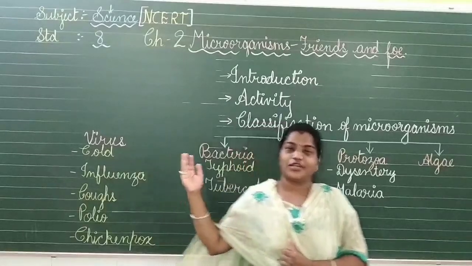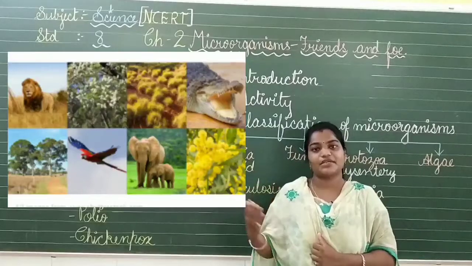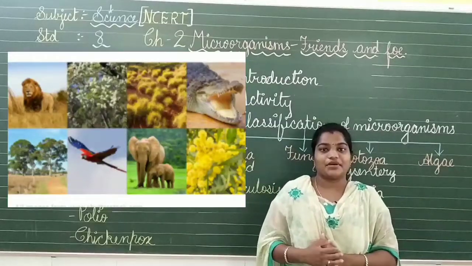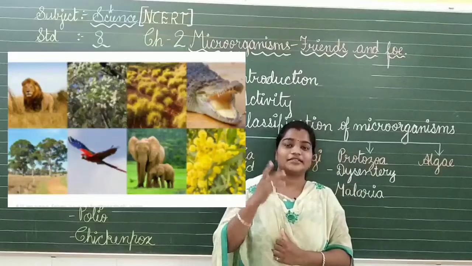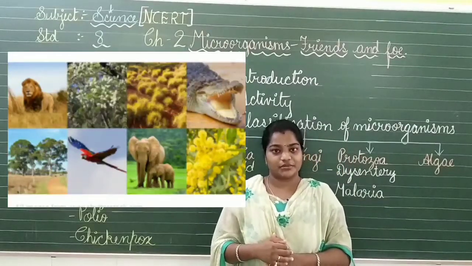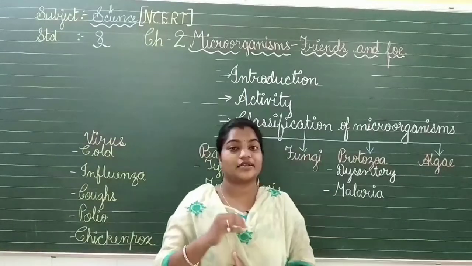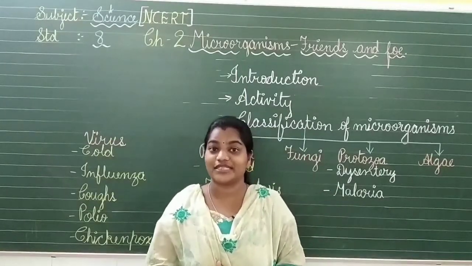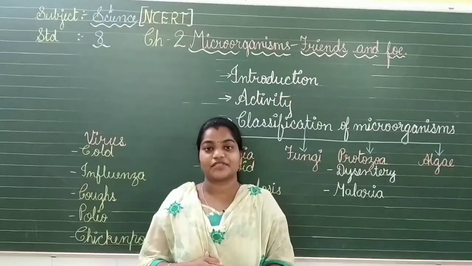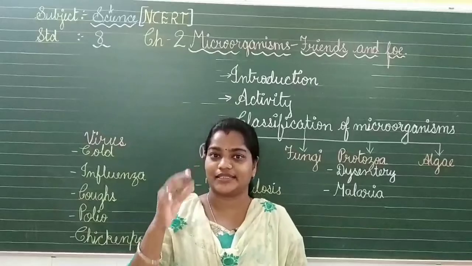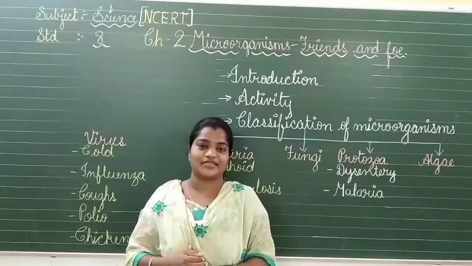Now on the screen you would be able to see some photographs. In this you are able to see plants, animals, birds. These things you can see very nicely without aiding your eyes. But if I tell you that surrounding you there are so many minute organisms, can you see them? You will answer me, of course not. So for that purpose we need to add something to our eyes, that is instruments, so that we can see these minute things very nicely.